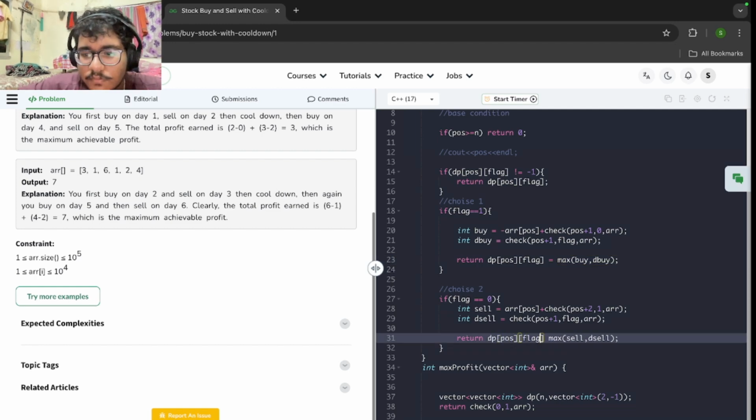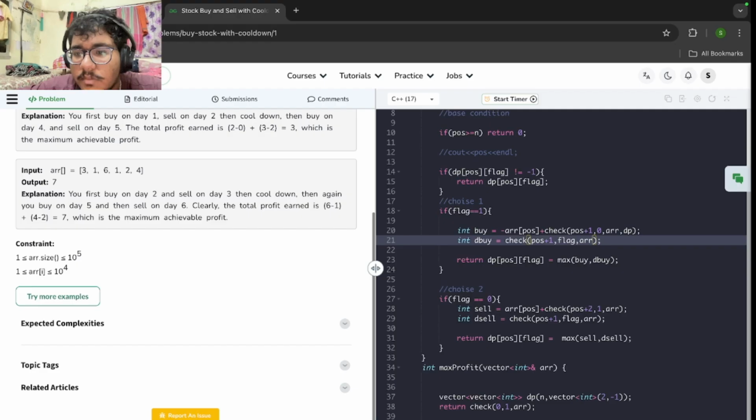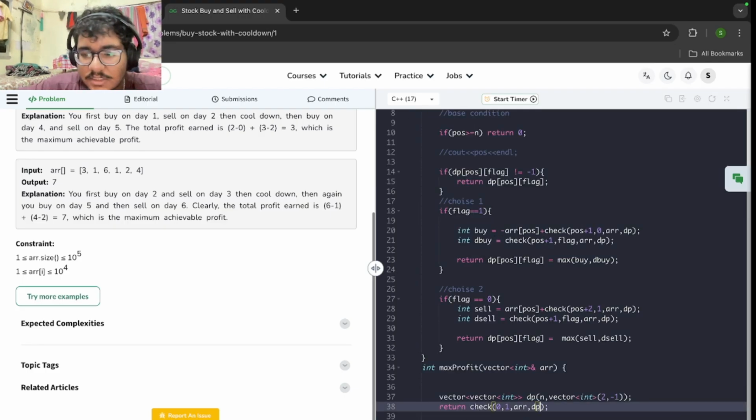DP of position of flag equals the maximum of sell or do not sell. Okay, so I also need to mention the DP inside the function call as our parameters change. And here also I'm going to pass the DP array.